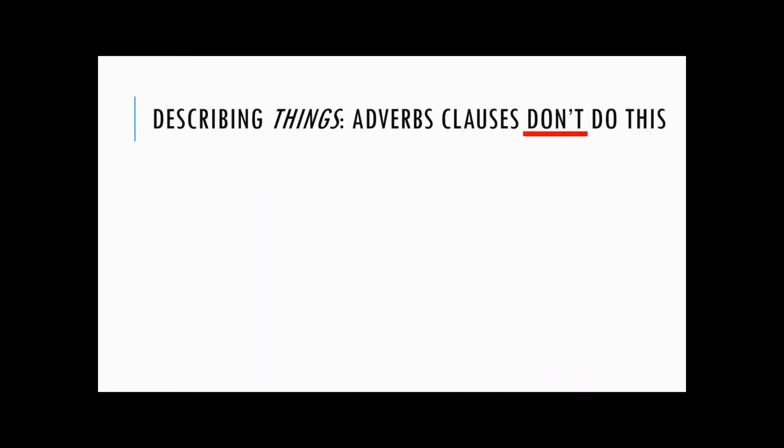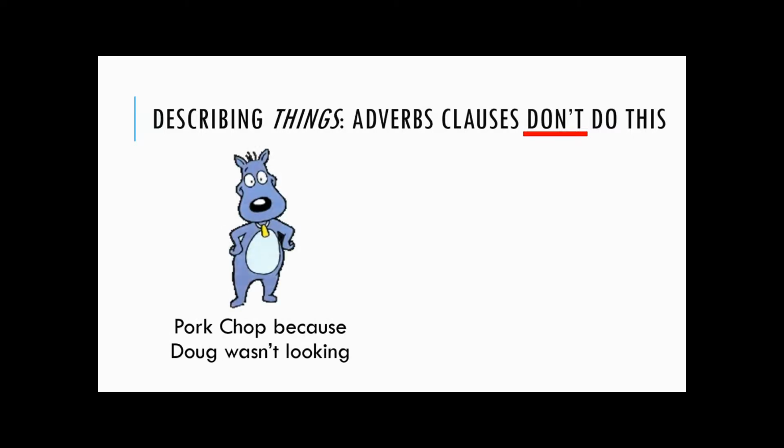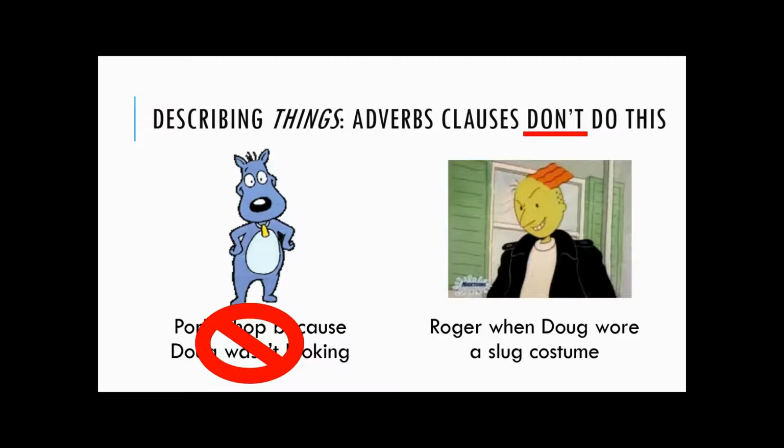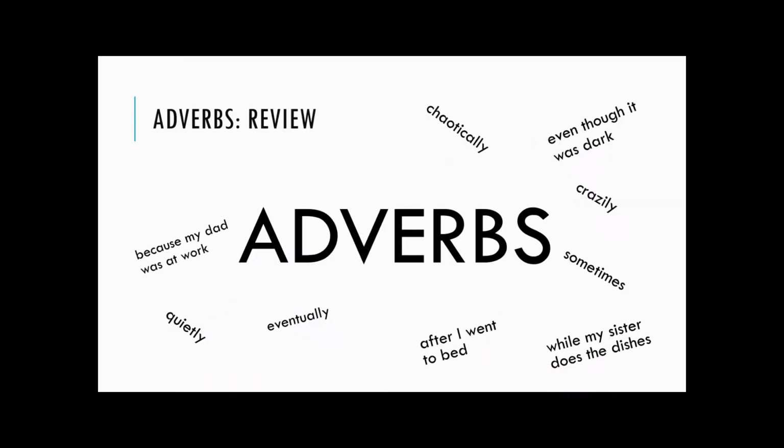It gets even stranger when we add adverb clauses. Pork chop, because Doug wasn't looking. Again, we want to know what he's doing. There's no way to draw this. Roger, when Doug wore a slug costume. What did he do? I can't picture this. If you can't picture it without a verb, it's an adverb, and adverbs describe verbs.